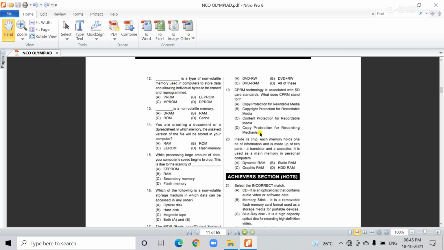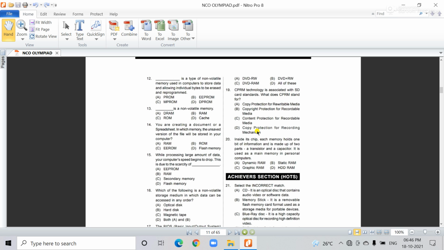The next is question 19. CPRM technology is associated with the SD card standard. What does CPRM stand for?